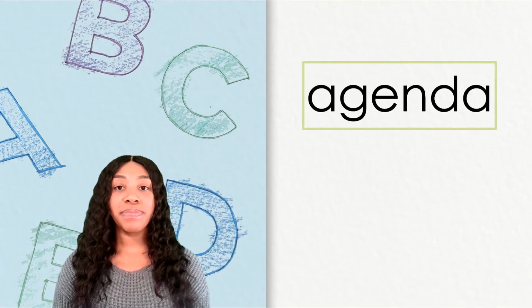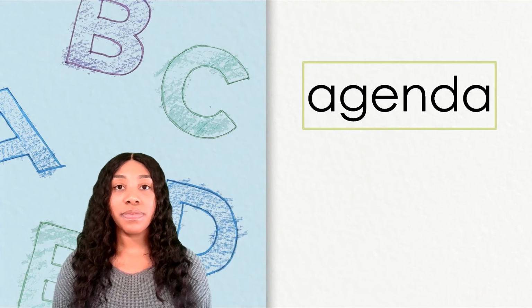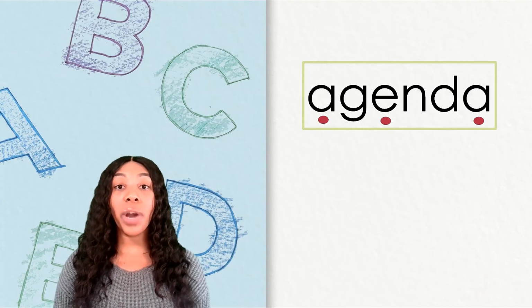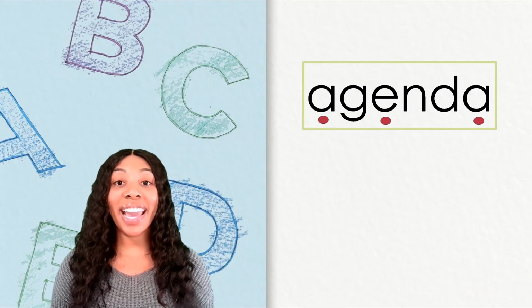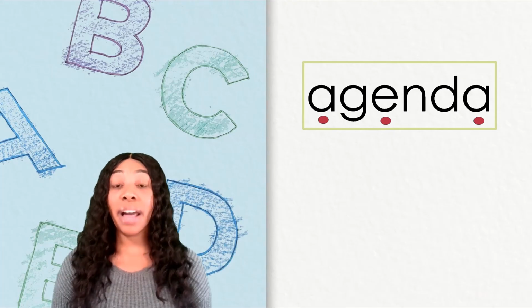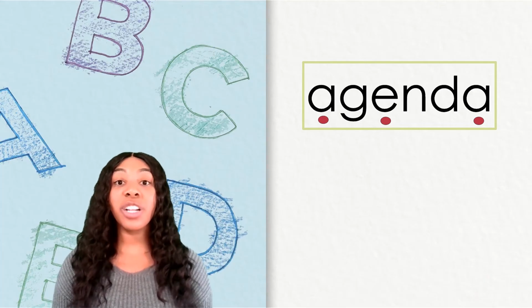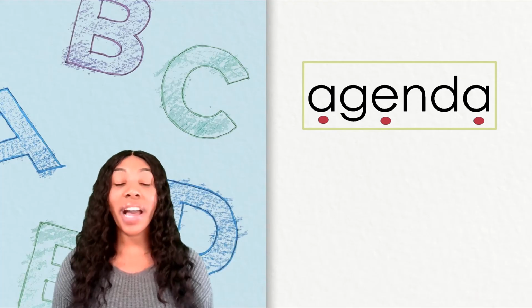Here's the first word. Let's start by finding the vowels. Each one of these vowels belongs to one of the syllables in this word. Notice that the first syllable, A, sounds like uh. That must be the sneaky schwa sound. The next syllable is a closed syllable with a short E sound. The last syllable has another sneaky schwa sound.